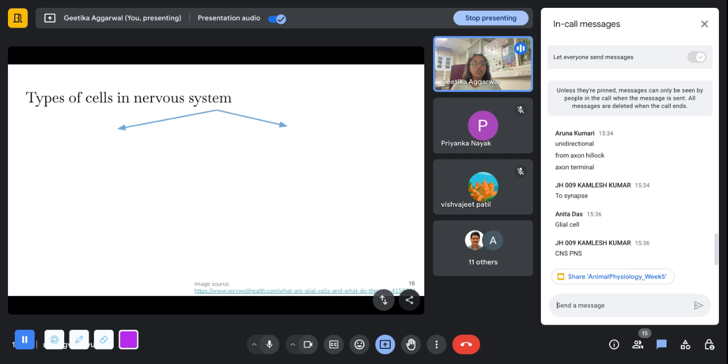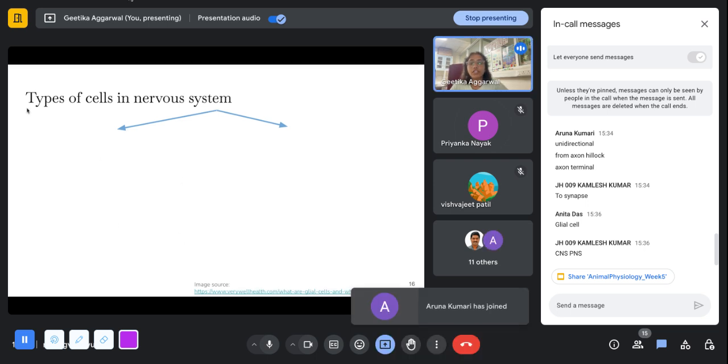And what are the different kinds of glial cells that are present in the nervous system? So, we have 4 to 5 different kinds of glial cells in the nervous system. Can anybody guess a few? Astrocyte, oligodendrocyte, microglial. Correct.